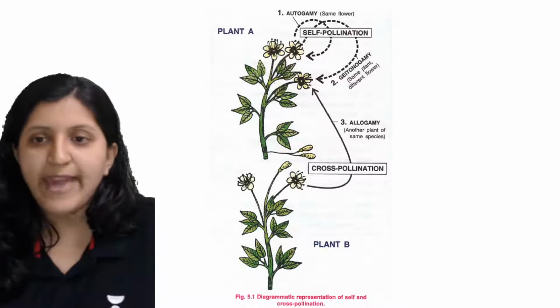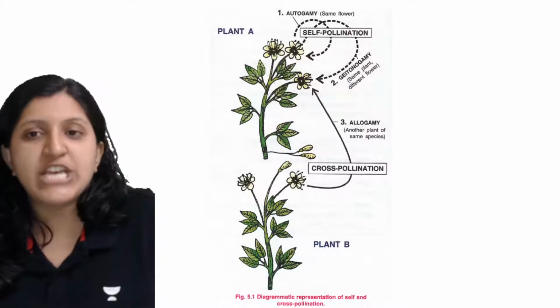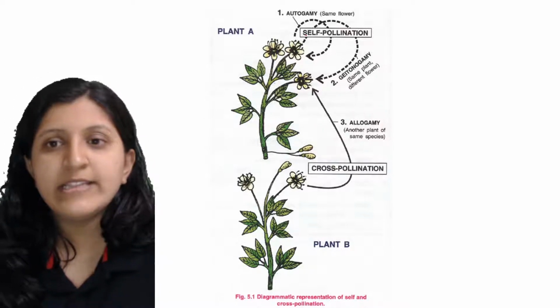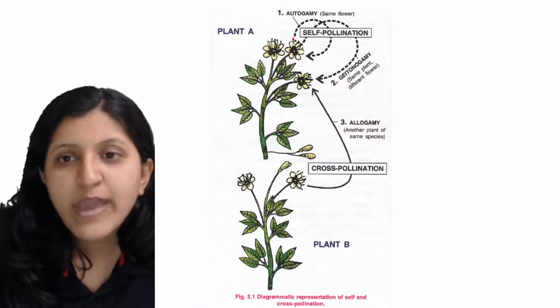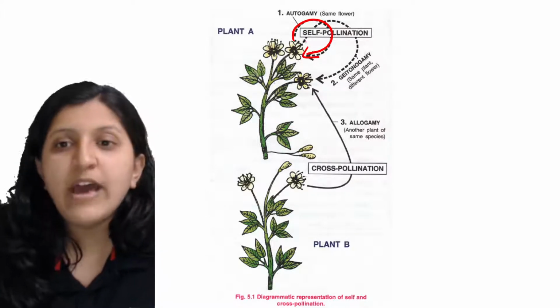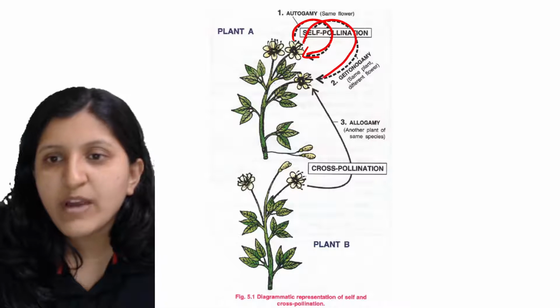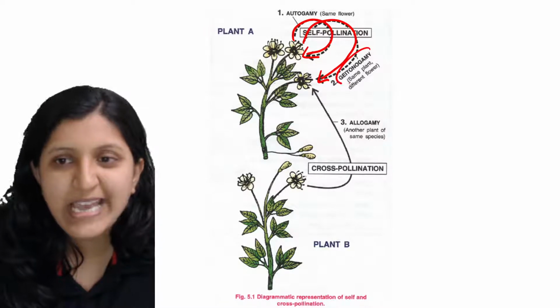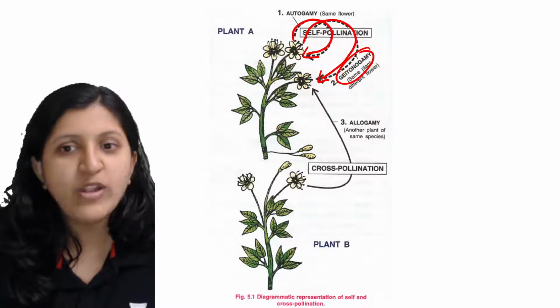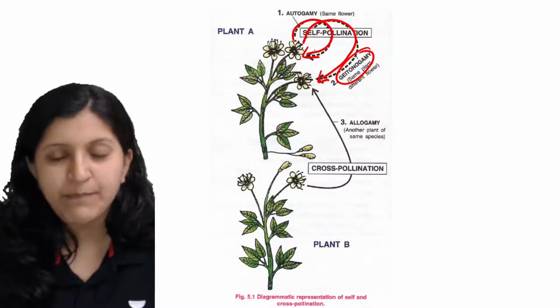This is what they have shown: self-pollination, which can also be called autogamy, because you can see that the pollination is occurring within the same flower. Now this we call a neighbor, a neighbor flower, so it is Geitonogamy. That means the same plant itself, because all the flowers are on the same plant here.